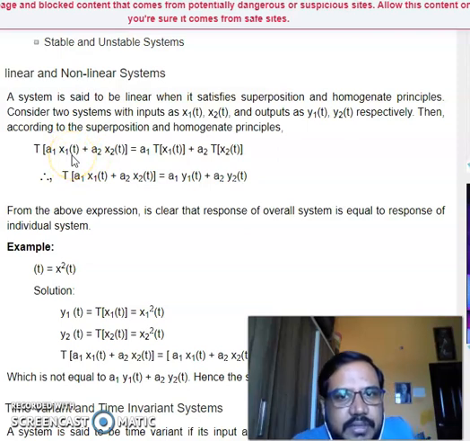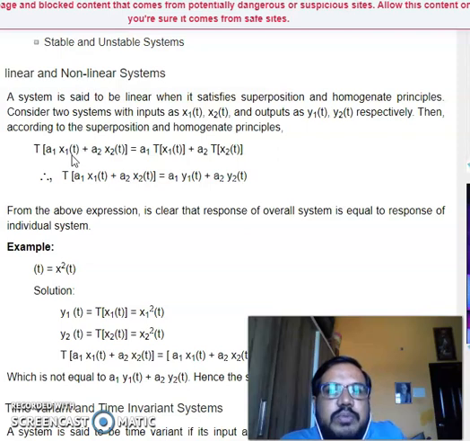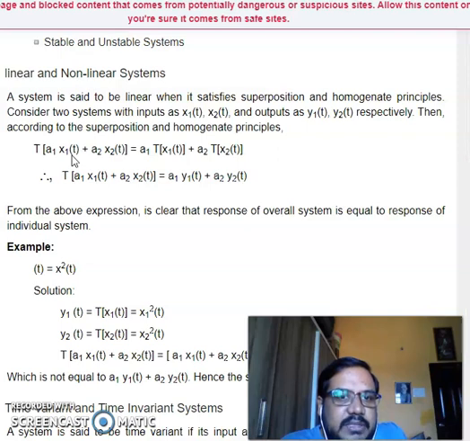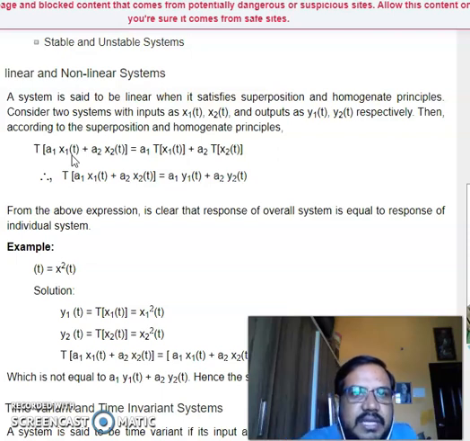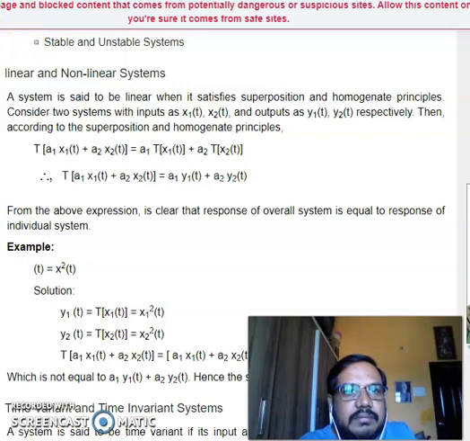Consider two systems with inputs x1 of t and x2 of t, and the outputs are y1 of t and y2 of t. Then according to the superposition and homogeneity principle, if the output of a1 x1 of t plus a2 x2 of t is equal to a1 y1 of t plus a2 y2 of t, then the system is said to be linear, else it is non-linear.